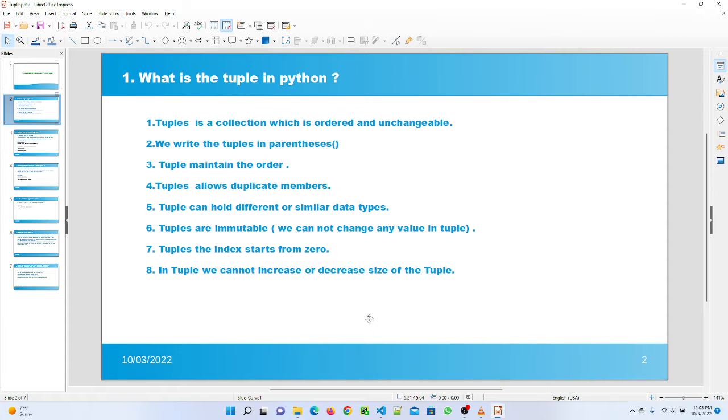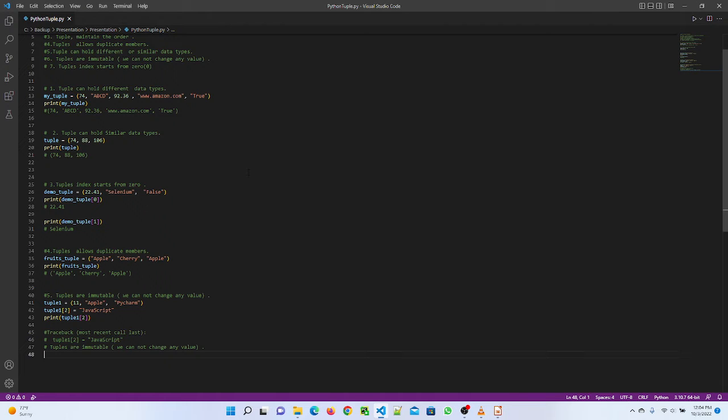Tuples are immutable, means we cannot change any value in tuple. In tuples, the index starts from 0. In tuple, we cannot increase or decrease the size of the tuple. So here I mention in my program each and every point I will discuss with you.